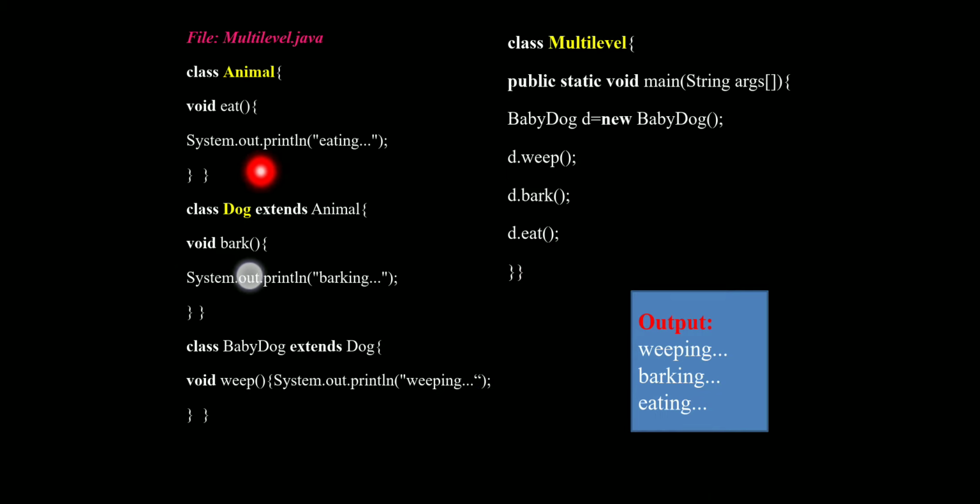In the Animal class we have a method in which we printed eating, and we call it in the main method by the object we already created, so it prints eating. This is the output of multi-level inheritance, and this is the example of multi-level inheritance used in Java.